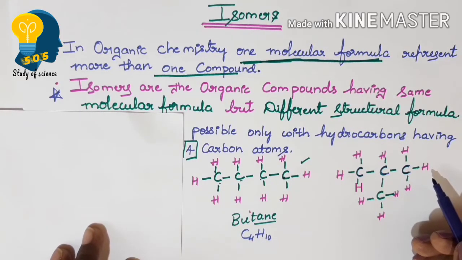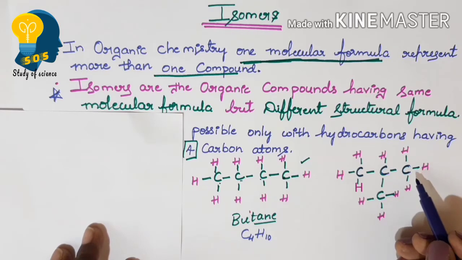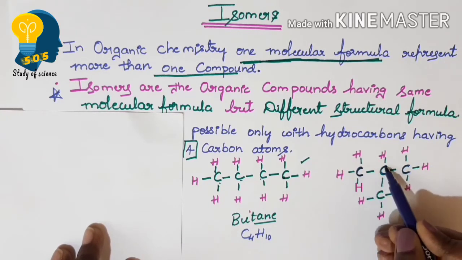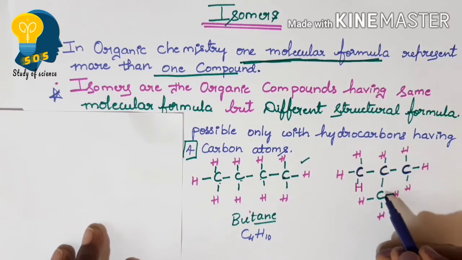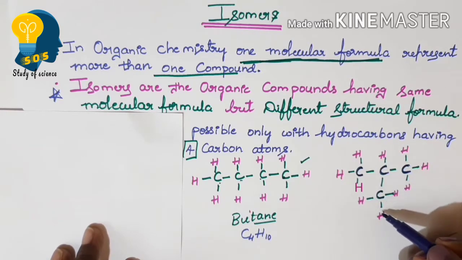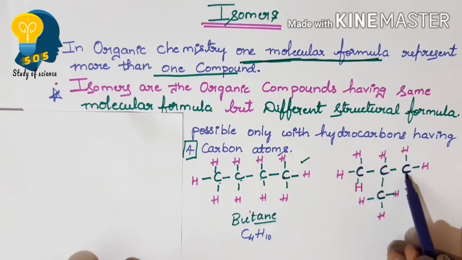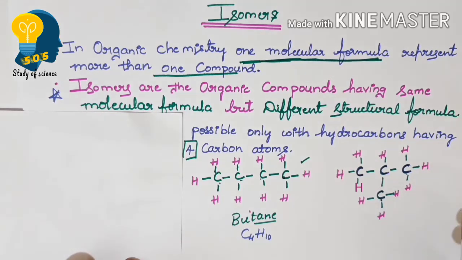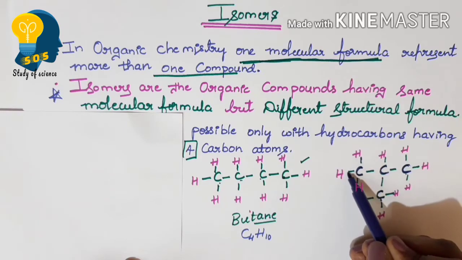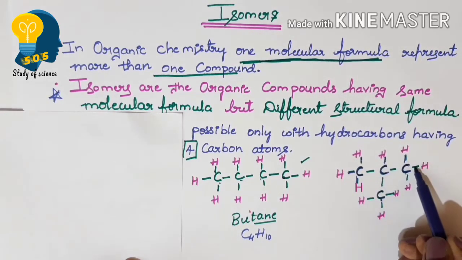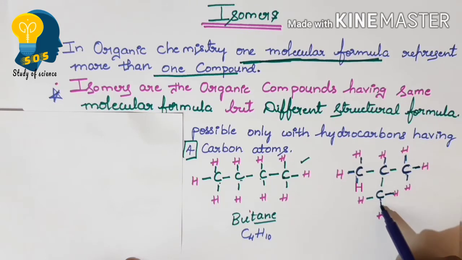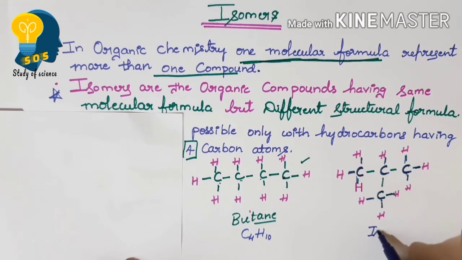And another possible structure for butane is the branched chain. To make a branched chain, I have written 3 carbon atoms, 1, 2, 3, in the longest carbon chain, and the 4th carbon I have written towards the outside. Totally now I have 1, 2, 3, 4 carbon atoms. When we write the hydrogens, there are totally 10 hydrogen atoms. So this is now isobutane. These are the 2 possible structures that we can write for butane.